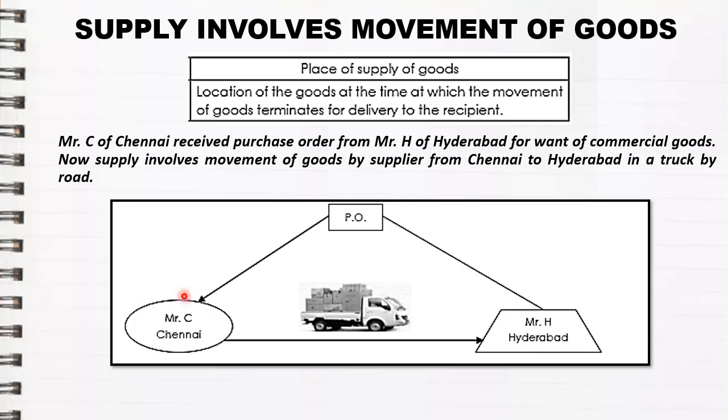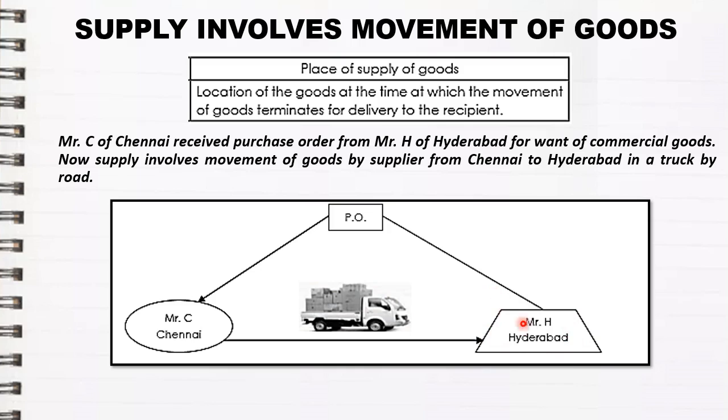Here the goods are being moved from the place of supply to the place of recipient. In that case, according to the rule that when the supply involves movement of goods, the location of goods at the time at which the movement of goods terminates will become your place of supply for GST. So in this case, wherever the goods lastly terminate, that place will become your place of supply.